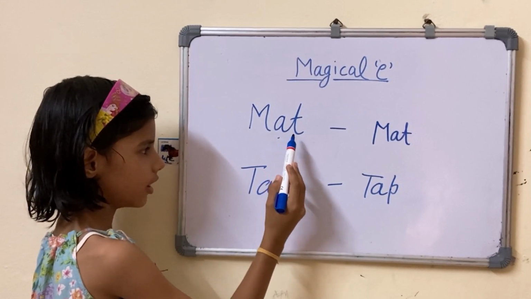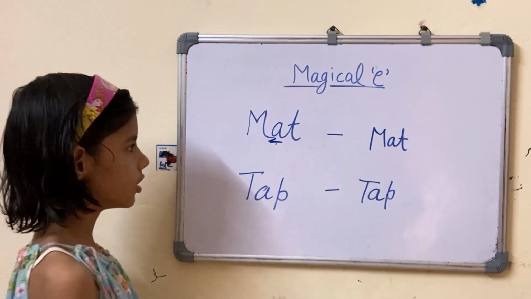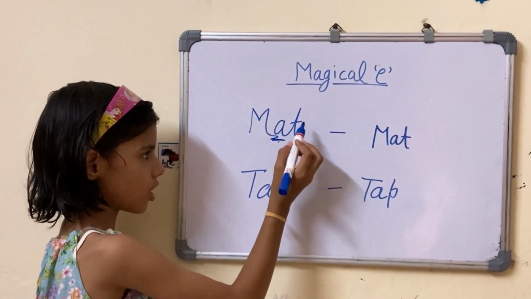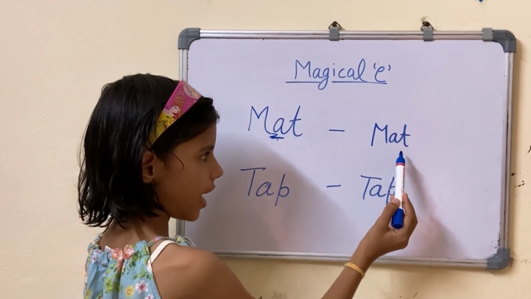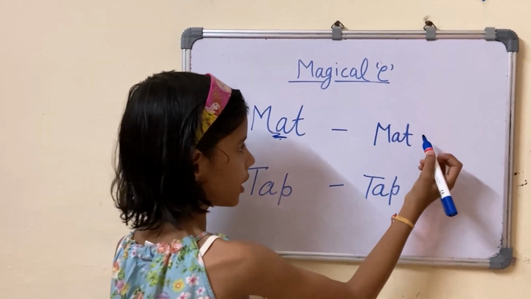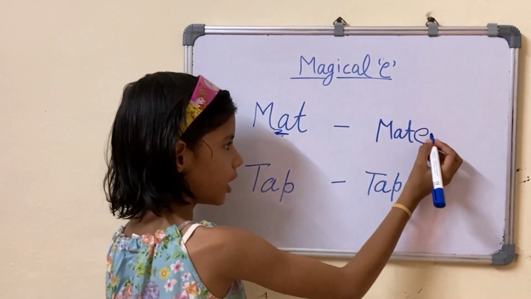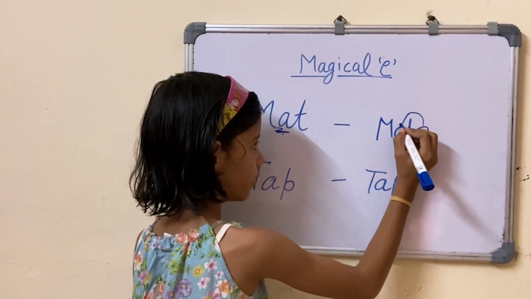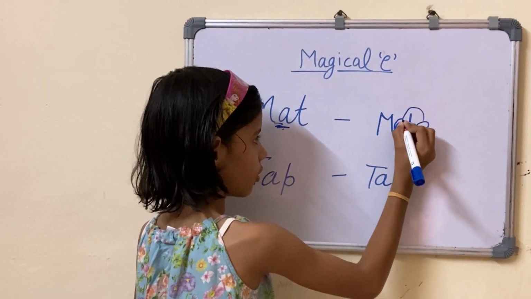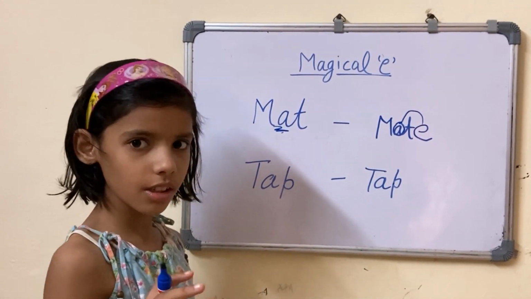M, A, T. The A was making short sound because the E was not there. Mat. We can take the magical E. Magical E was come here and change the sound of A. The sound of A is long.